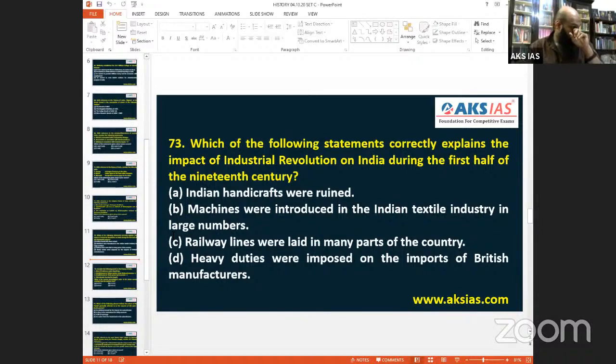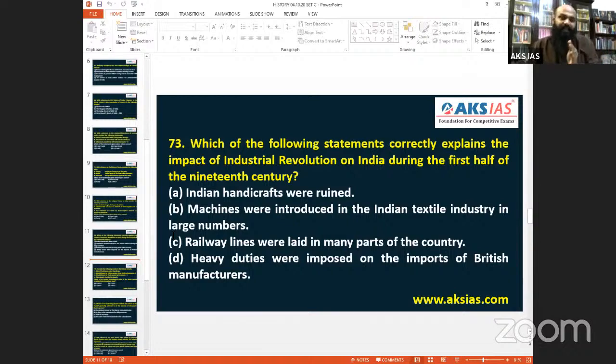So the impact of Industrial Revolution was, one, they might have done it purposefully, but it is a reason for destroying Indian handicrafts. Understood. Because they wanted markets more. Because when you have finished goods, you need a market. So if somebody else is a competitor in the market, first you must destroy them. This is the concept which is establishing mercantilism. The idea of mercantilism also matters here.